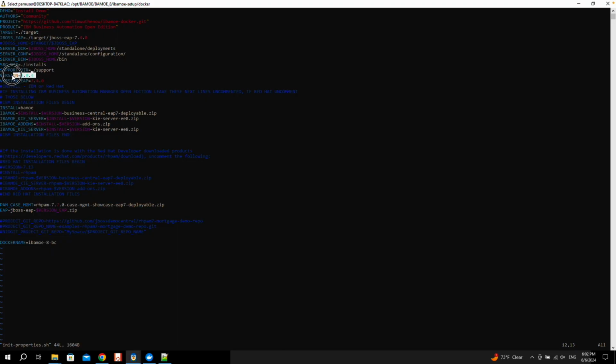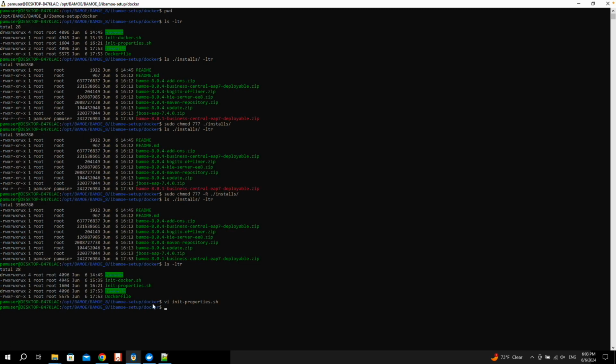If you are trying to install a different version of BAMOE and some errors are appearing on your screen, you do need to check this file under the BAMOE, under the Docker folder, and change it to reflect the version that you are trying to install.